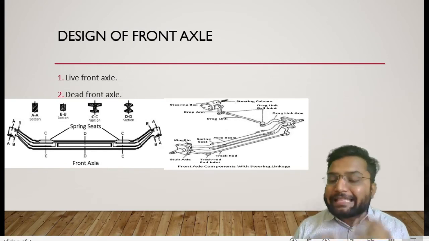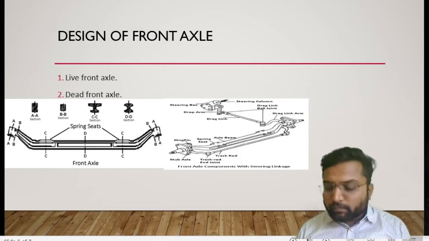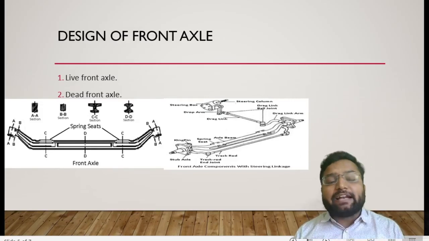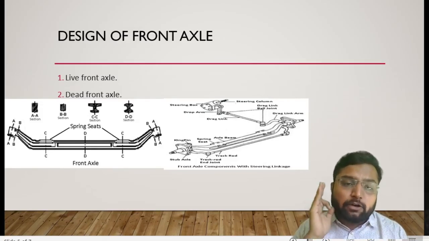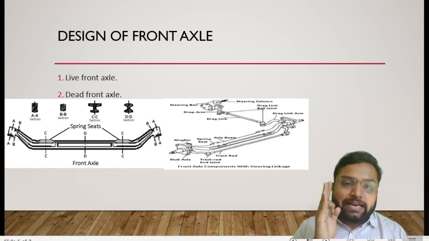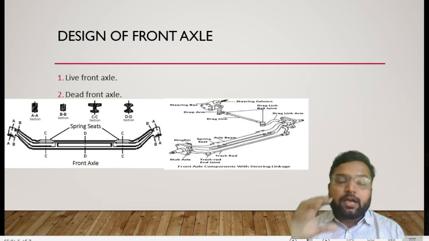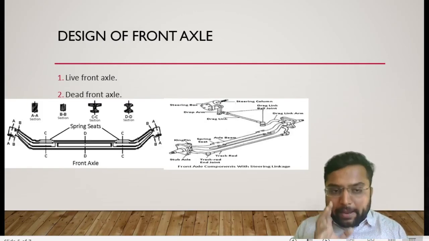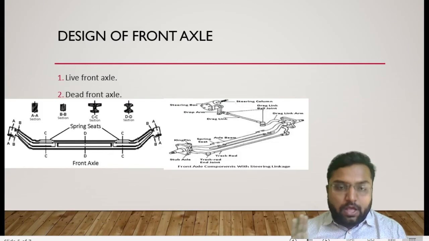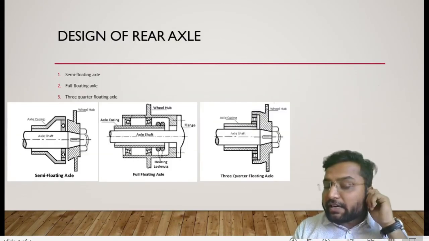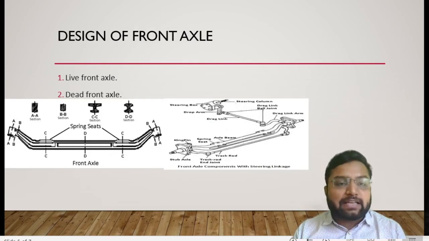While designing these two types of axle, one live axle and one dead axle, we have to consider this. If I am designing a dead axle, then it will be going under purely bending stress. If I am designing a live axle, then it could go under purely twisting or a combination of bending and twisting. So I hope you understand these different types of axle. These could be asked in the GTU examination.